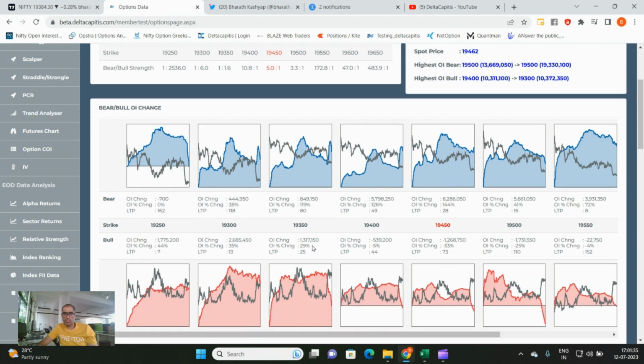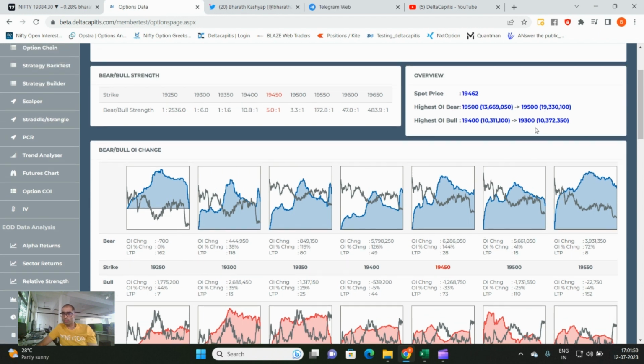And at 300 we have not seen unwinding. At 300 we have seen an addition of 26 lakhs. So right now there is no need to worry about 19,300 being given up. If it gives up, it will be a panic, because when 300 breaks, not just the 26 lakh open interest is going to unwind, it's going to unwind close to 1 crore open interest tomorrow. So panic will happen only beyond this range. As long as the market sustains between 300 and 500, option retail will not be in panic.